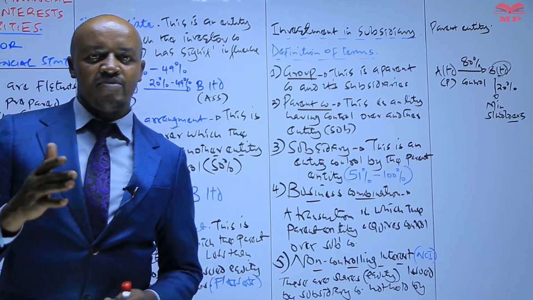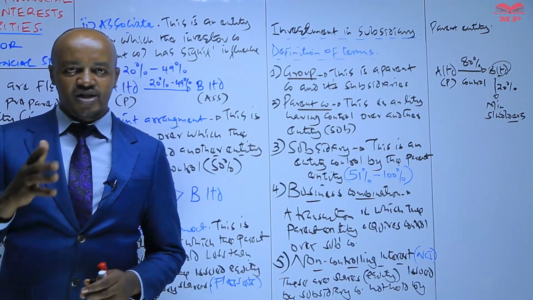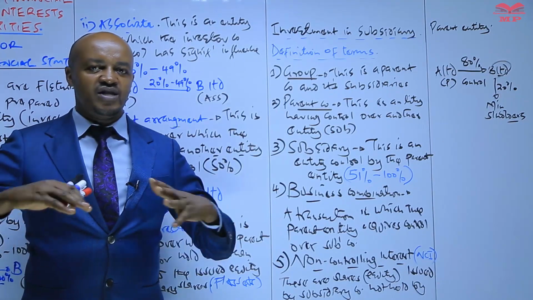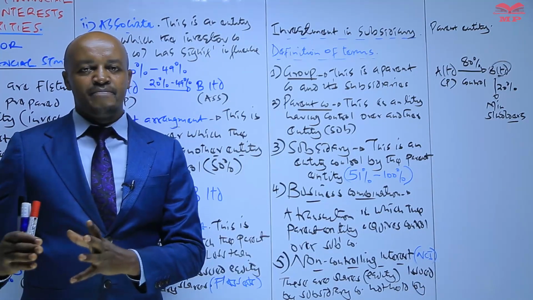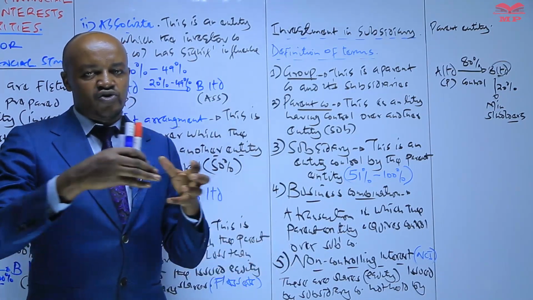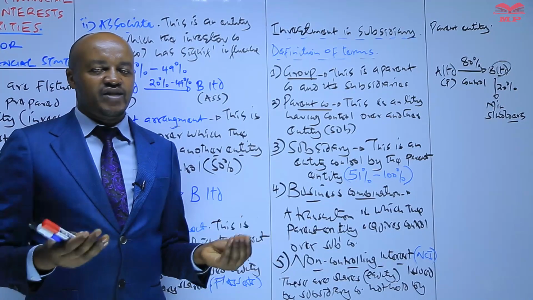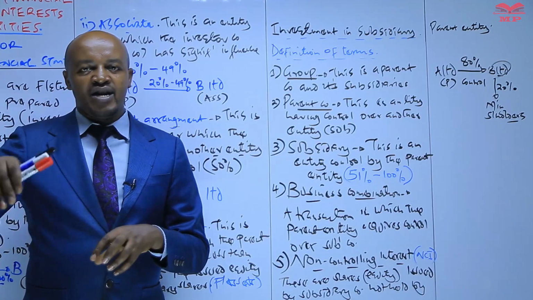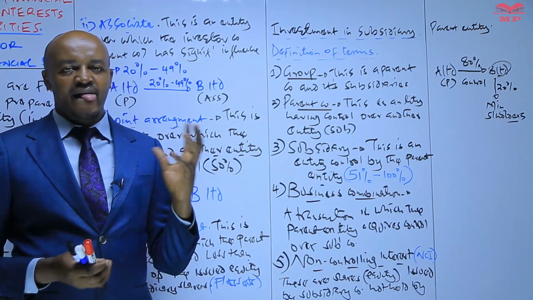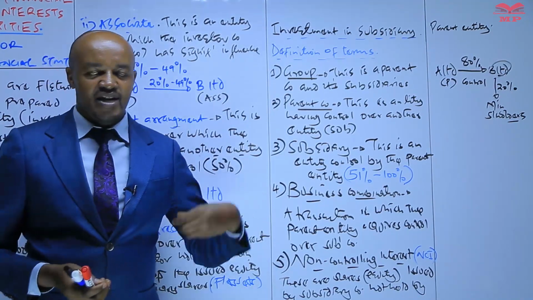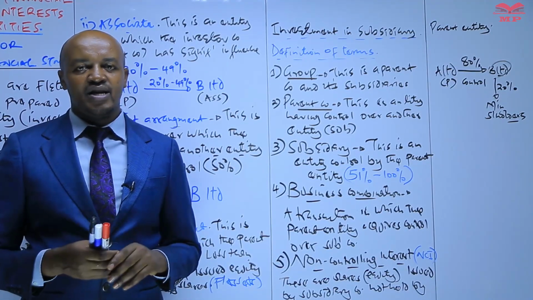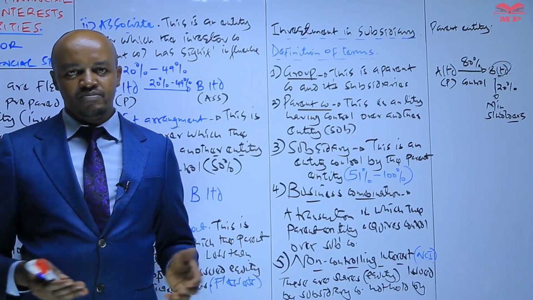So these are basically some of the terms you need to know as far as the investment in a subsidiary is concerned. You need to know what is a group of companies, which we have said is a parent and its subsidiaries. The parent company is a company having control over the subsidiary. A subsidiary company is a company controlled by what? By the parent company. And the transaction through which the parent company acquires a majority of the shares in the subsidiary, we refer to as a business combination. And we have also defined the NCI, non-controlling interest, which are shares issued by the subsidiary but held by the minority shareholders.